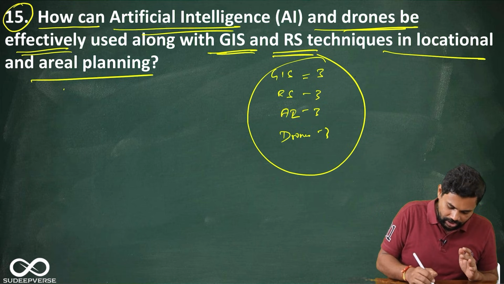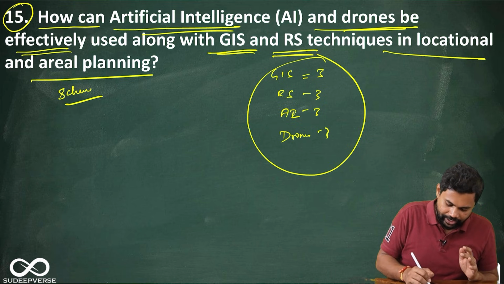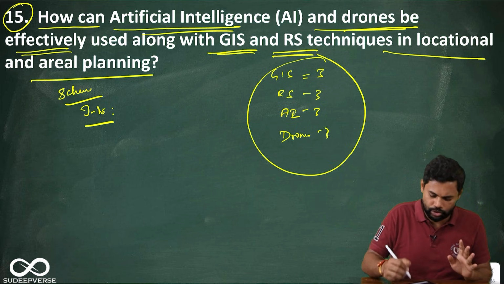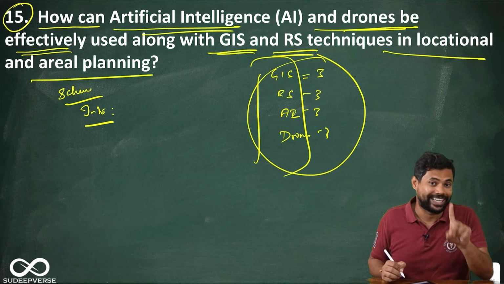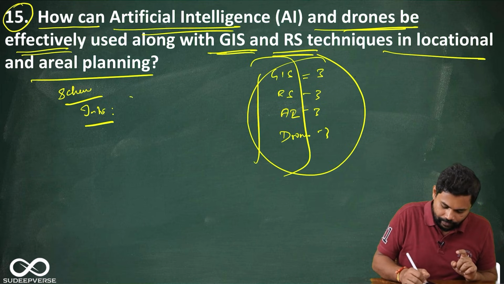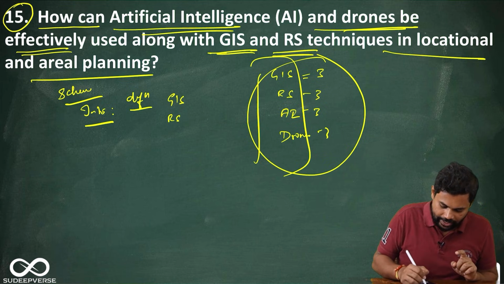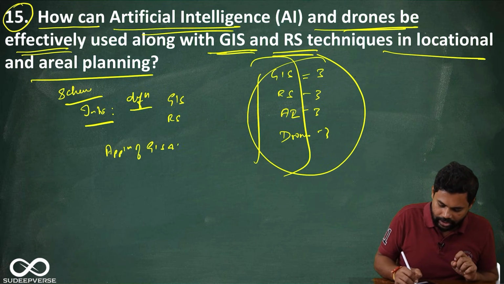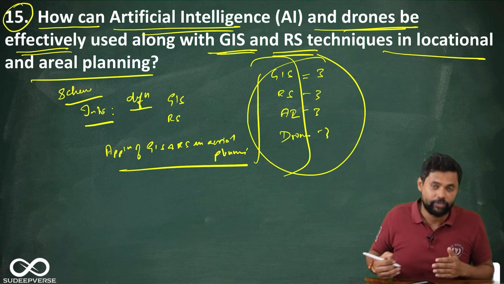So the schematic is, so the schema is like this. In the introduction, because they've used variables like this, or because they've used technical terms, I'll define what is GIS, what is RS. Okay, then I will tell about application of GIS and RS in aerial planning. So here I'll write few points.